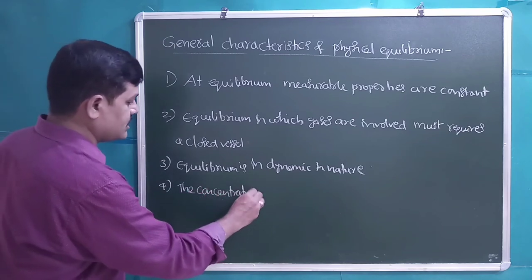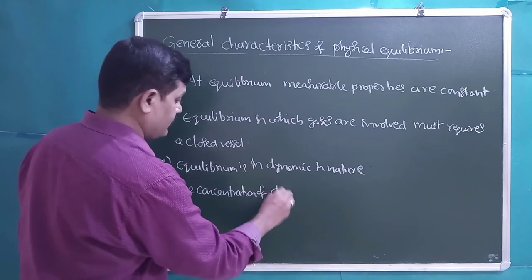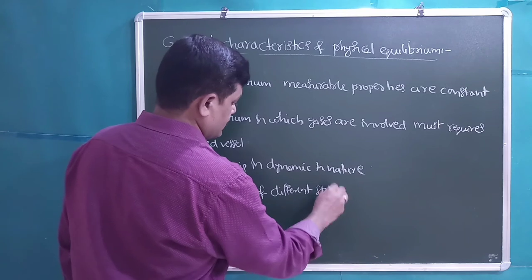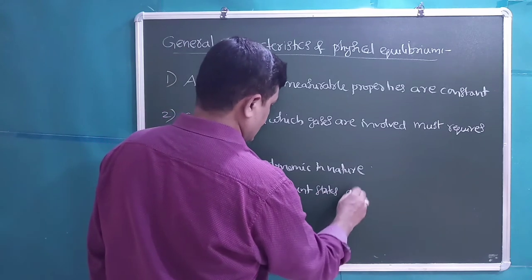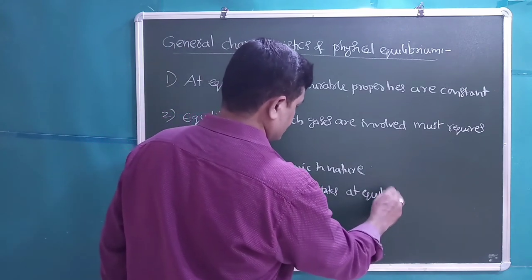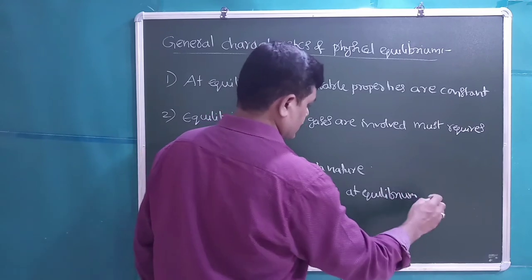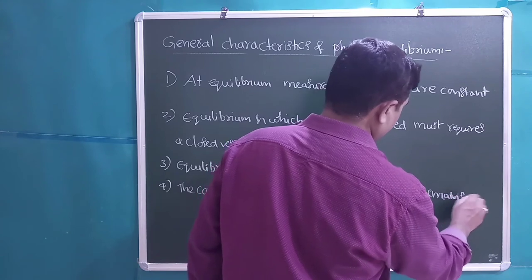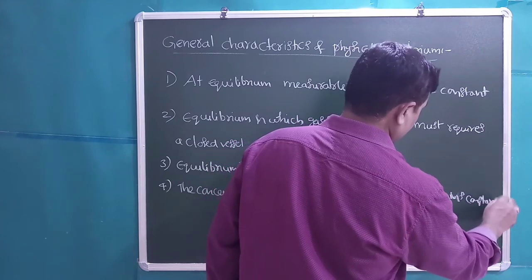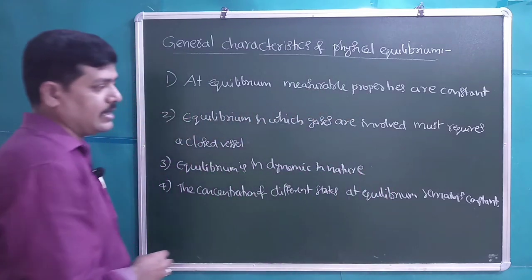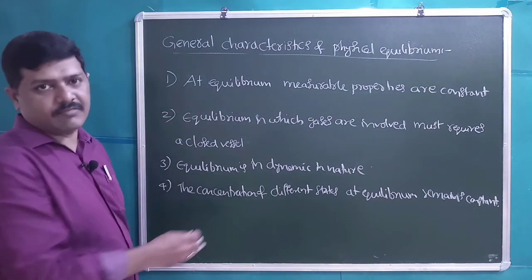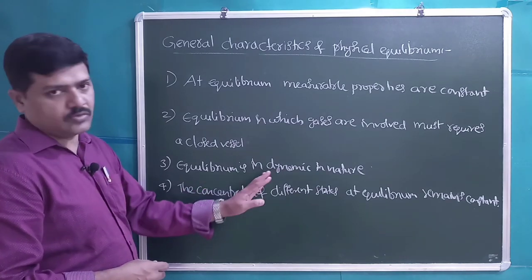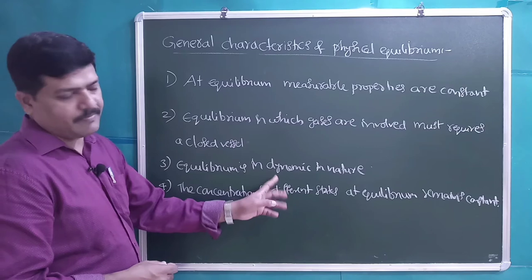The concentration of different states at equilibrium remains constant. If liquid water is in equilibrium with water vapor, then the concentrations of the two states will remain constant.